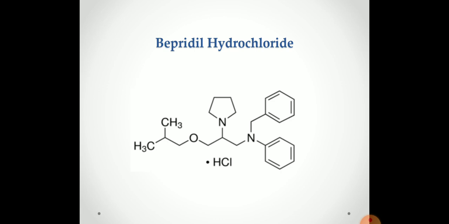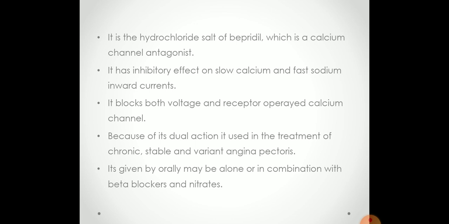Next drug is bepridil hydrochloride. It is the hydrochloride salt of bepridil, which is a calcium channel antagonist. It has an inhibitory effect on slow calcium and fast sodium inward currents.